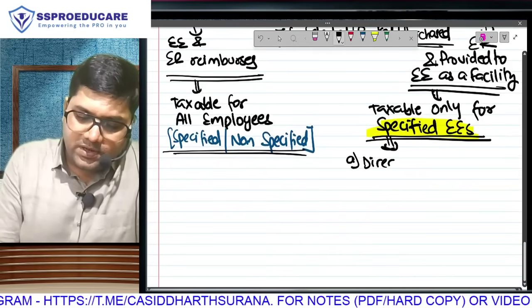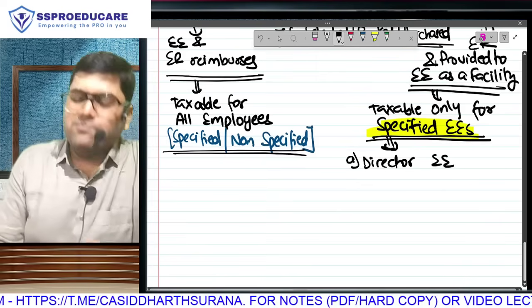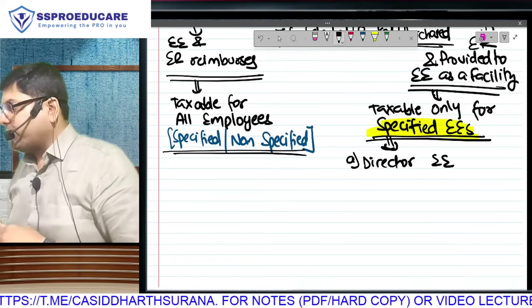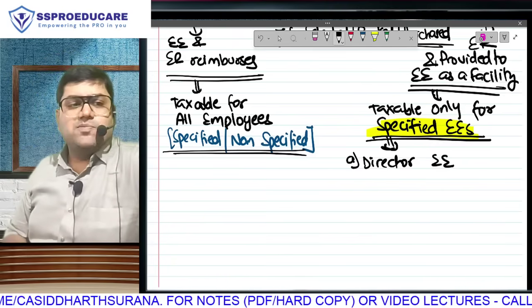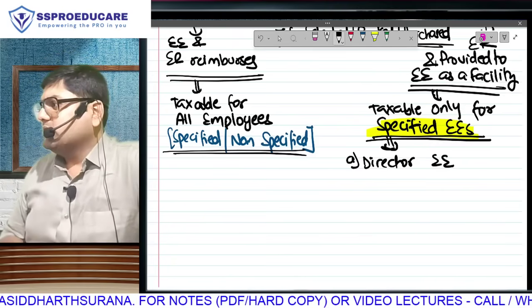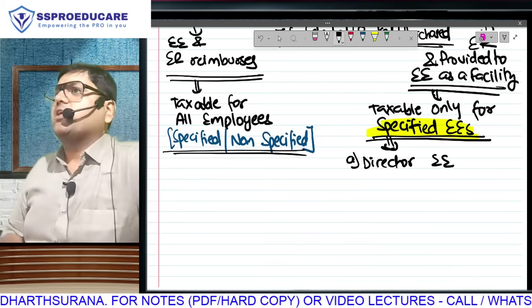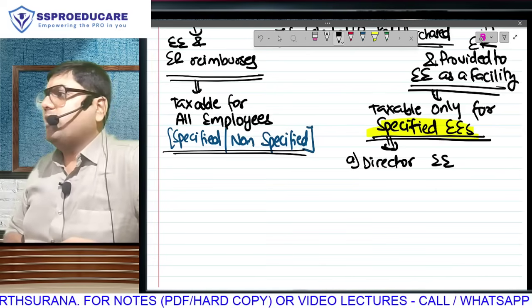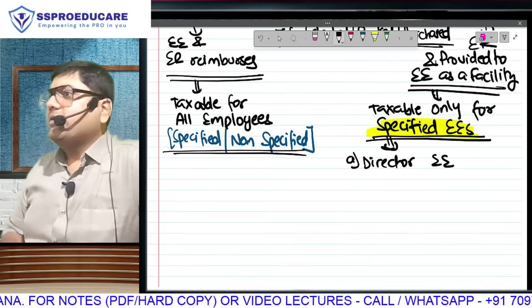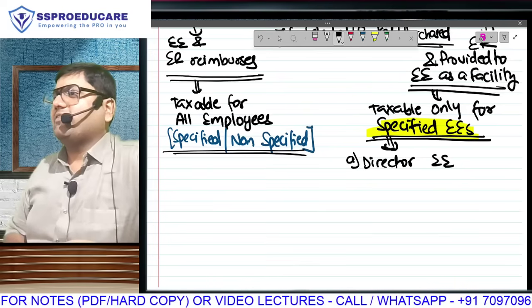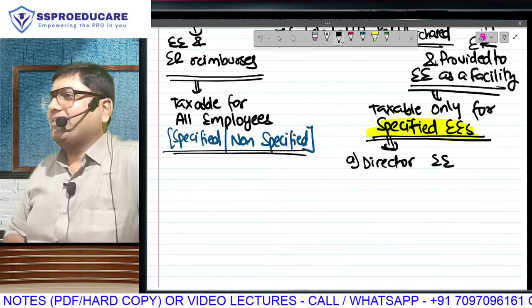a director employee. Directors in companies play a double role. They are independent professionals, but they also act as employees. In accounts, you will come across a chapter called Company Final Accounts, under which you will learn something called managerial remuneration. Have you studied that chapter in accounts? No, that is safe. Every time something is asked, you say, sir, not this one.